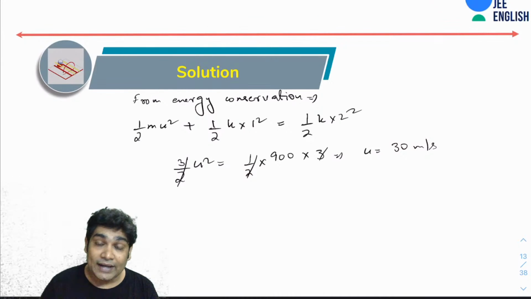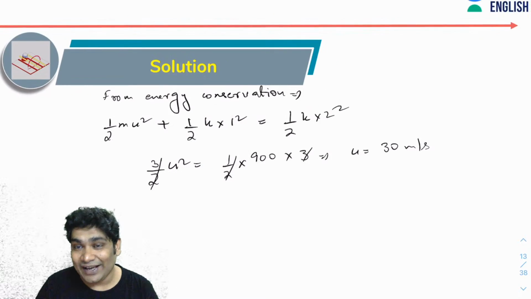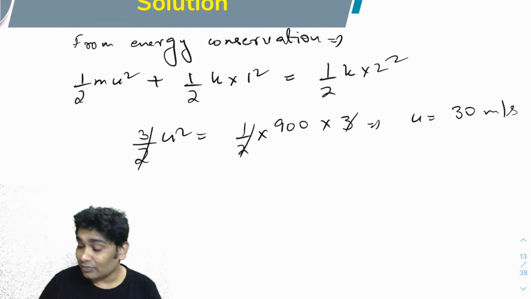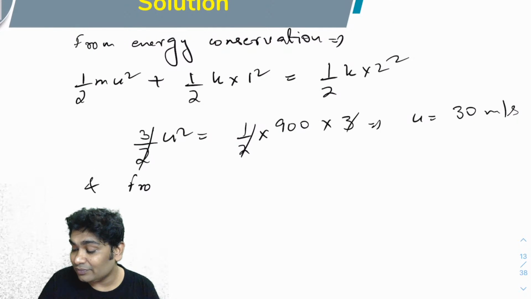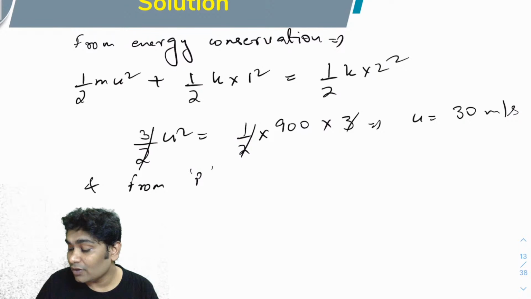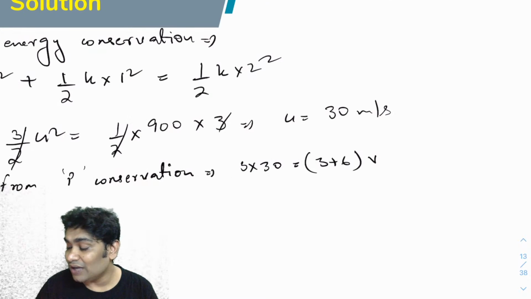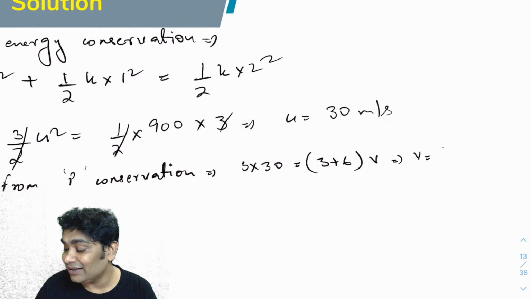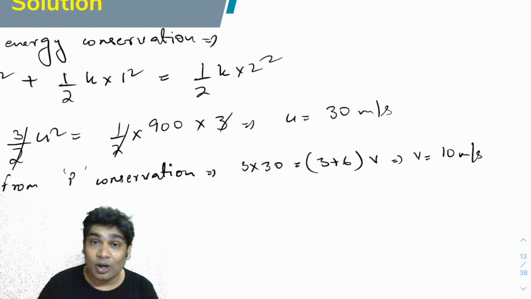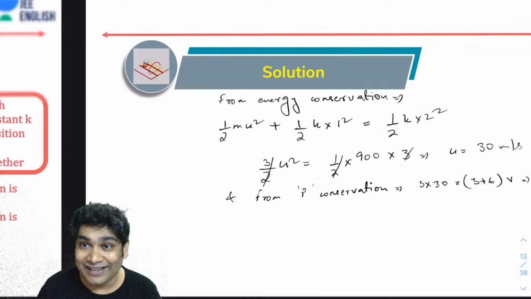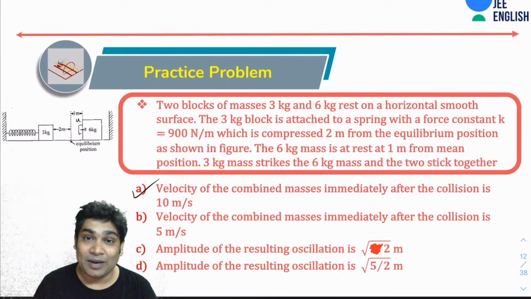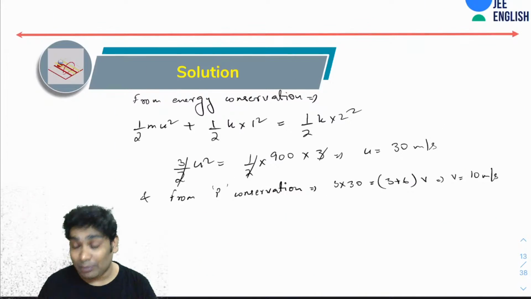Then the moment it collides, they are about to stick. So now I can apply momentum conservation, and from momentum conservation, obviously 3 into 30 would be equal to 3 plus 6 into v. So that gives me my v as 10 meter per second. Alright, so yes, that part is fine. Everybody had answered this. The part A, option A is correct. Now, how about the amplitude?